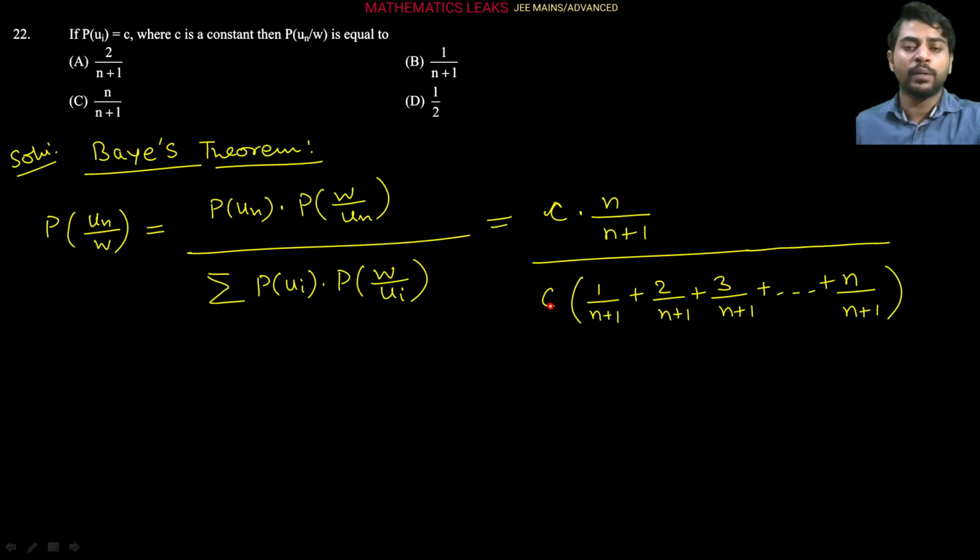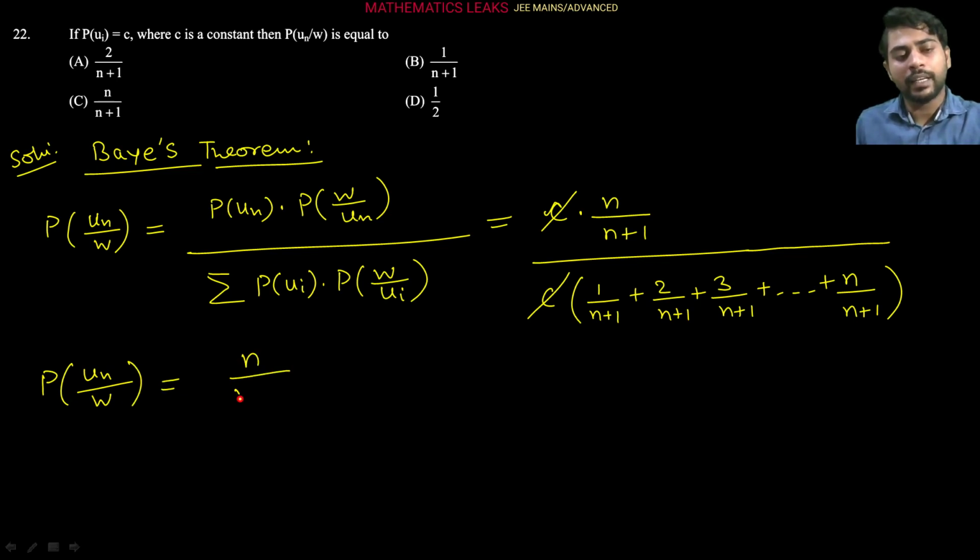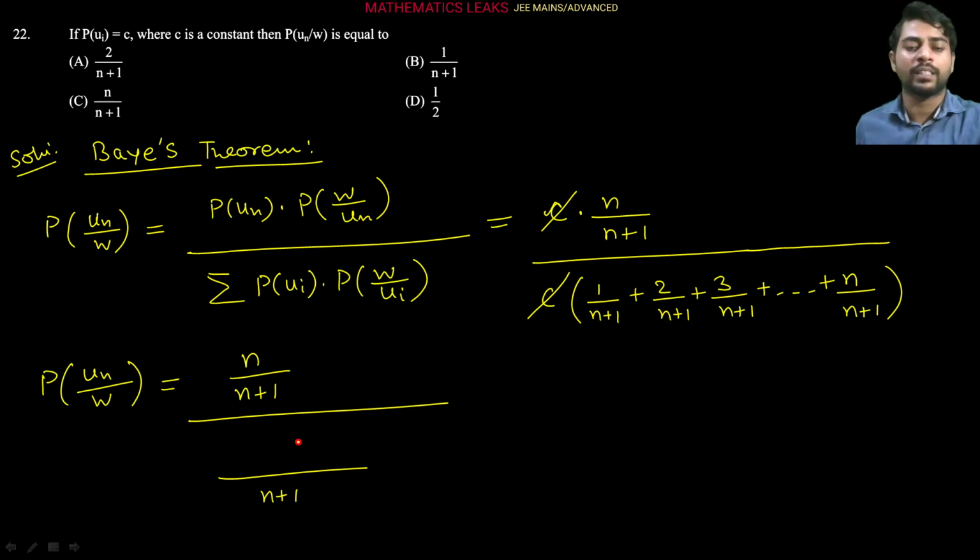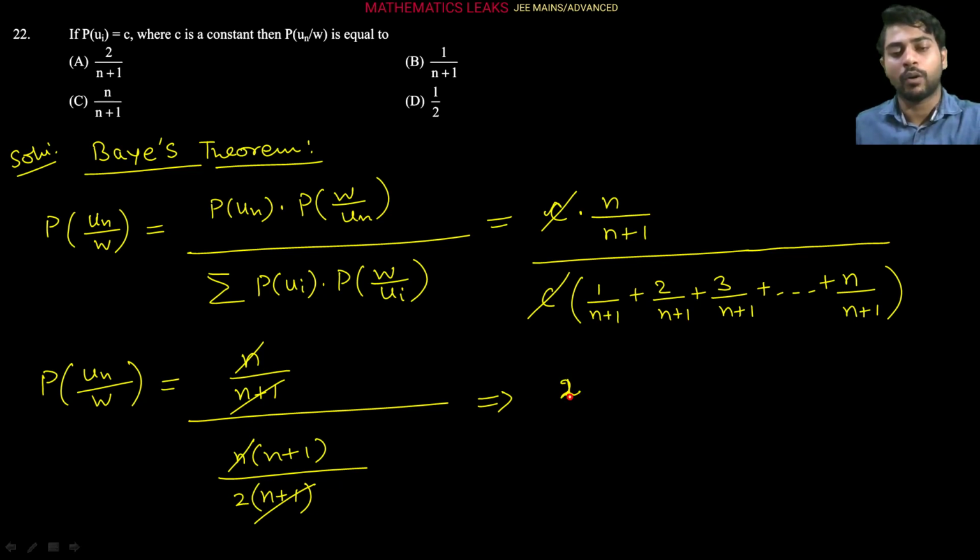So from here, in simplification, you can see this C is getting cancelled. So we will get here n upon n plus 1, whole upon, if you see, the denominator n plus 1 is common here, and the numerator is 1 plus 2 plus 3 up to n. The summation is nothing but the sum of the first n natural numbers, so n into (n plus 1) by 2. That 2 I am writing in the denominator, right? So from here you can see this n is getting cancelled, and this n plus 1 is also getting cancelled here, right? So we are getting here 1, this 2 is going in the numerator, so that is coming here 2 upon n plus 1.